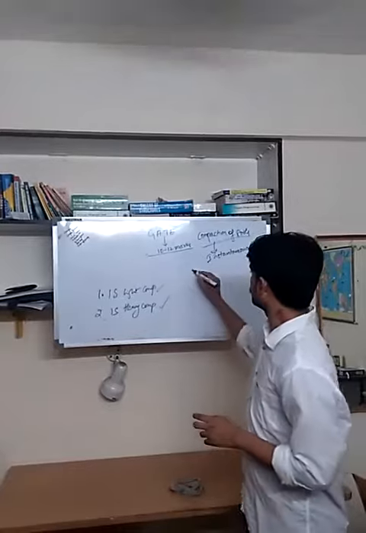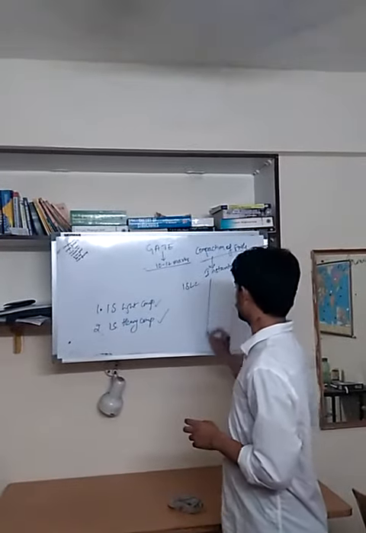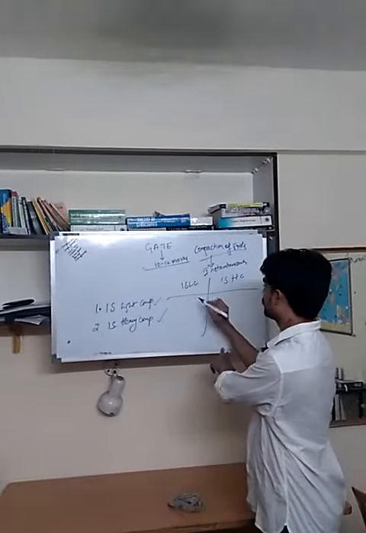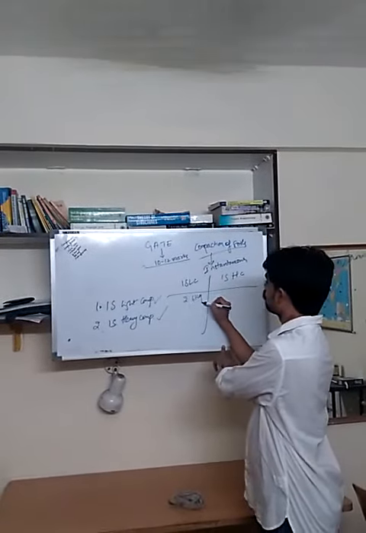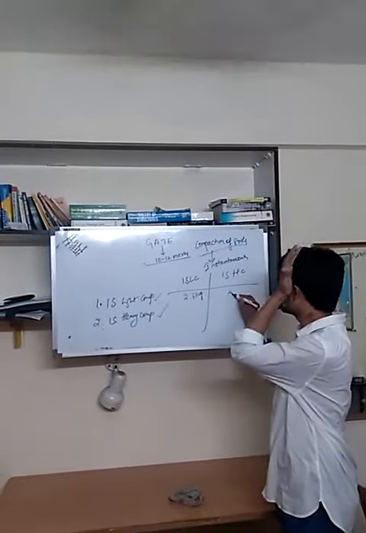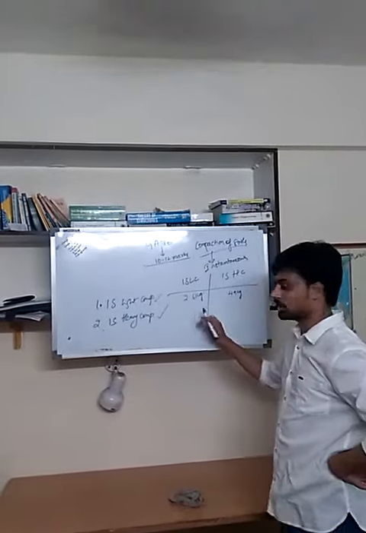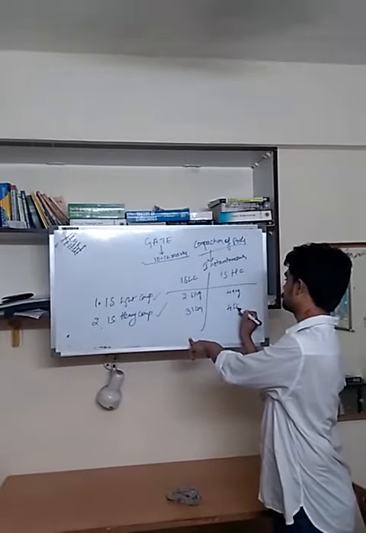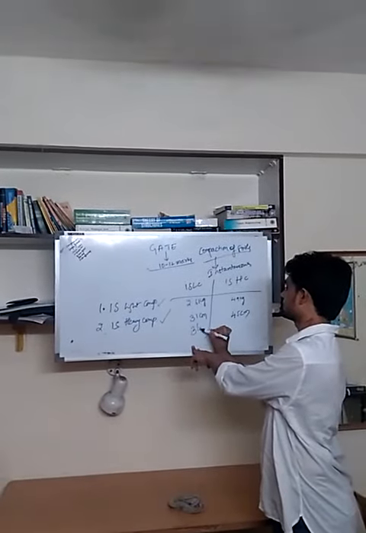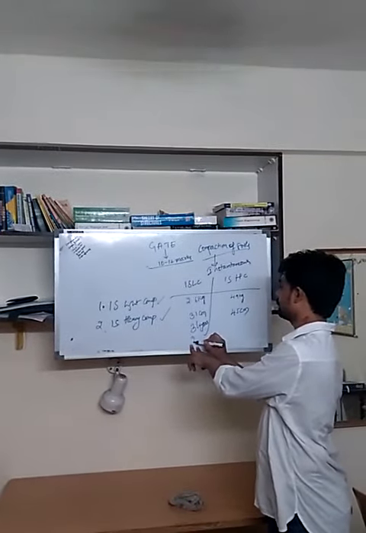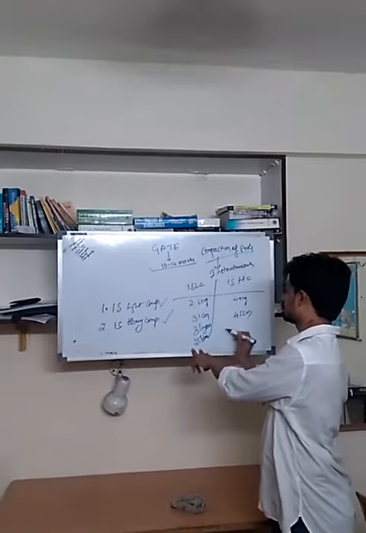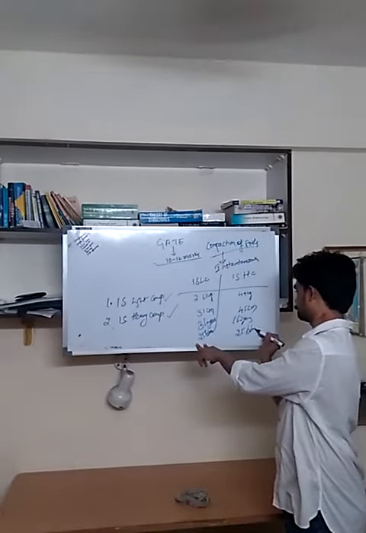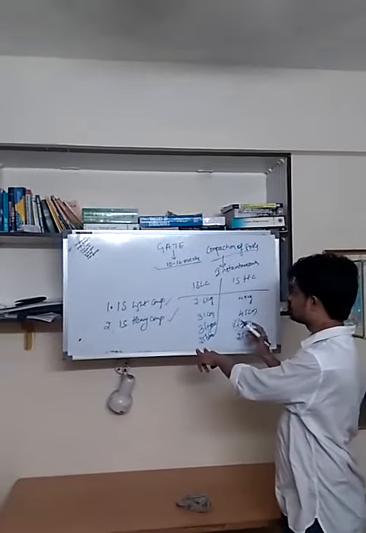Now, in Indian Standard Light Compaction and Indian Standard Heavy Compaction, what is the weight of the hammer here? 2.6 kg. What is the weight of the hammer here? 4.9 kg. What is the free fall here? 31 centimeters. Here 45 centimeters. 3 layers, 25 blows. 5 layers, 25 blows each. Mold volume is the same, 1000 cc.